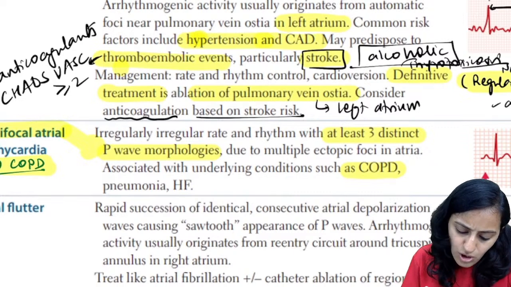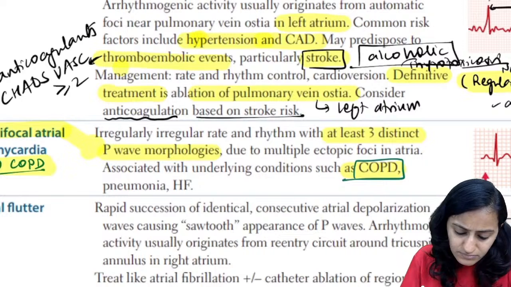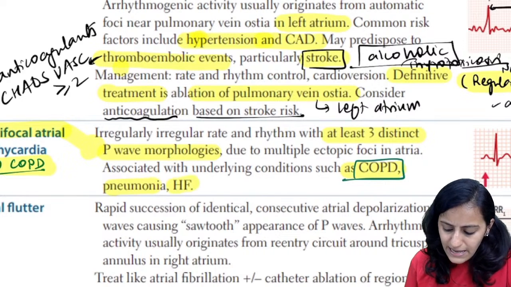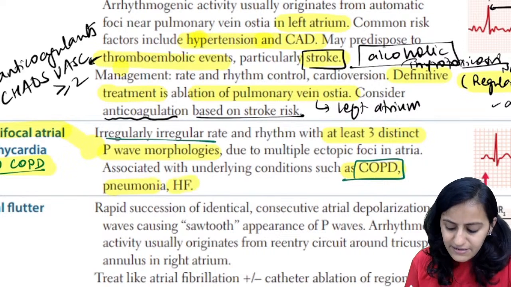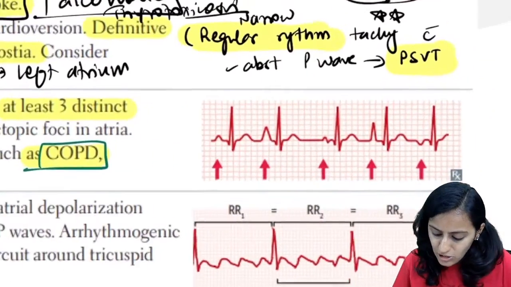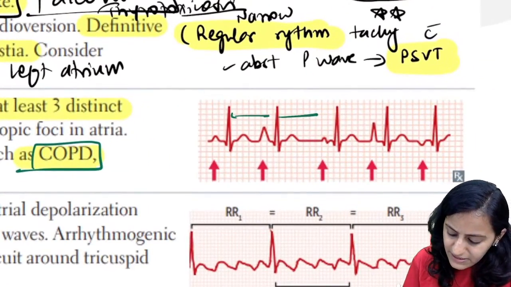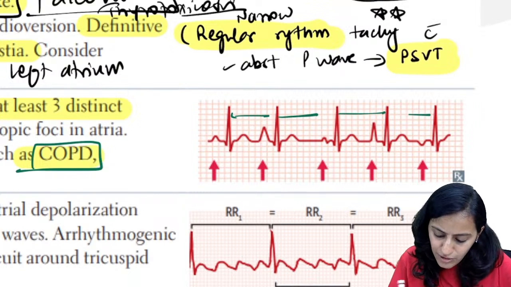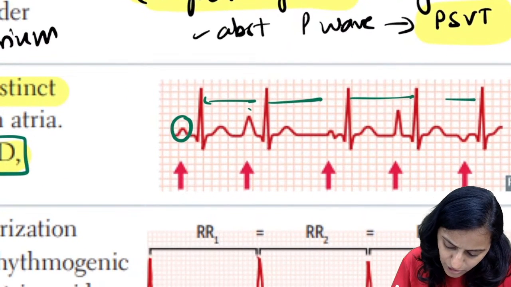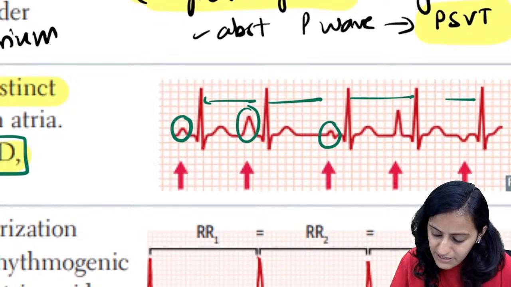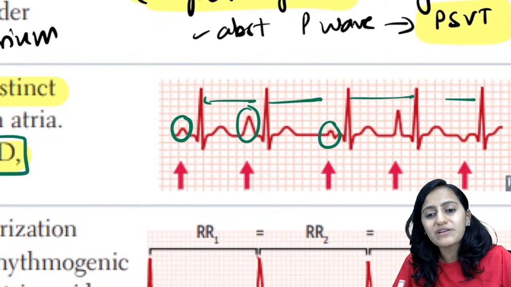That is almost always mentioned in the question. And you have pneumonia and heart failure. Even this is irregularly irregular. So look at this. The rhythm is irregular. And look at the P waves. Look at the morphology of the P waves that we are having here. The P waves have different morphologies.